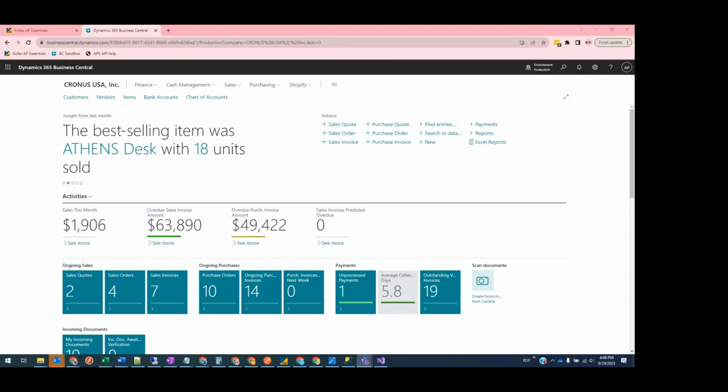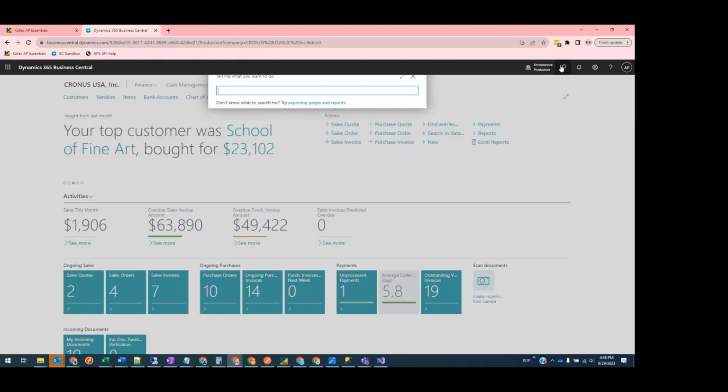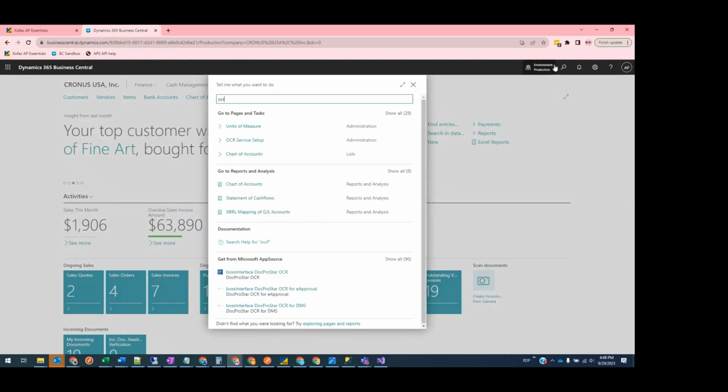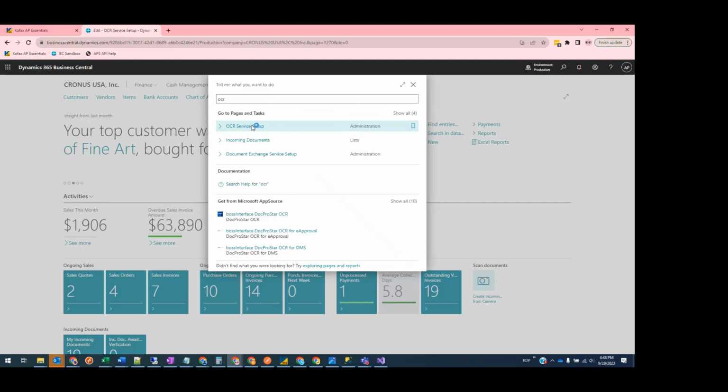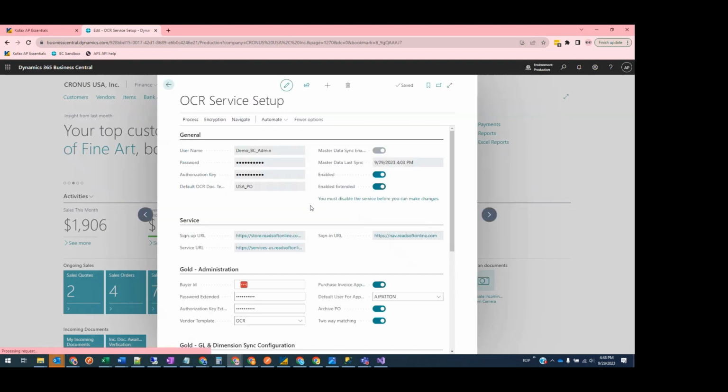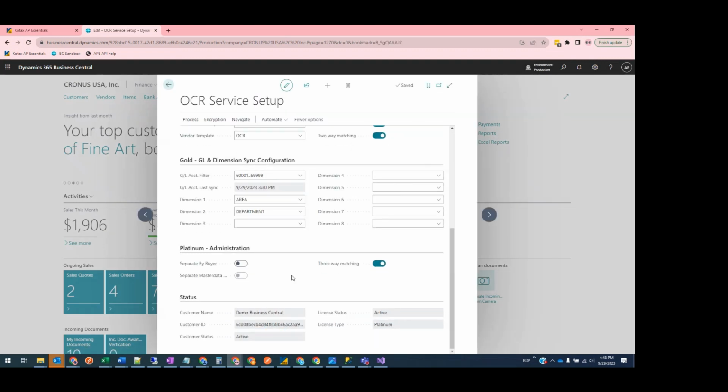To review one of the advanced features of the AP Essentials to Business Central Enhanced Connector, three-way matching. If I open up the OCR service setup screen, you can see that under the second tier of licensed features, we have this three-way matching toggle. That's turned on for now.